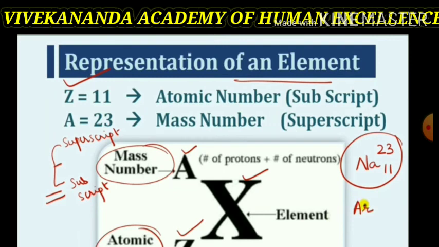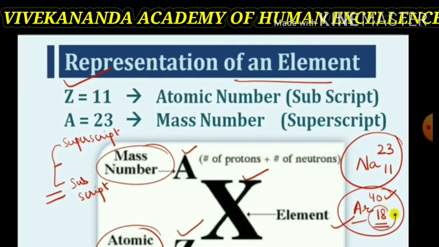Another element, suppose argon, Ar: its atomic number is 18, shown at the base, and its mass number is 40, shown raised. In this way, elements can be represented with their atomic number and atomic mass.